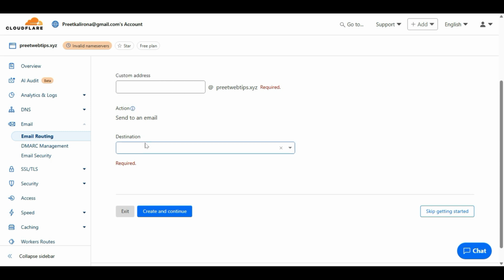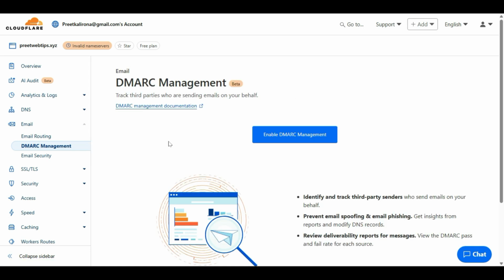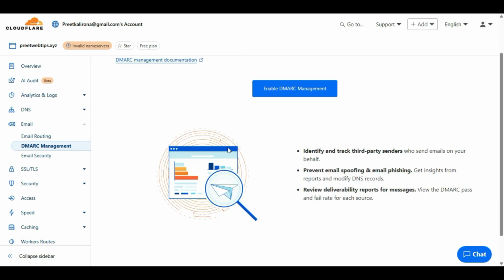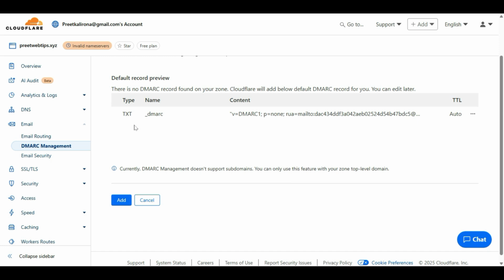You can put here the address where you want all your email sent to. DMARC management, you can enable this one. Yeah, it will add one rule. There is no DMARC record found on your zone, so there is no DMARC used for security to improve delivery of emails and avoid spamming. You can enable and add it to your domain easily.